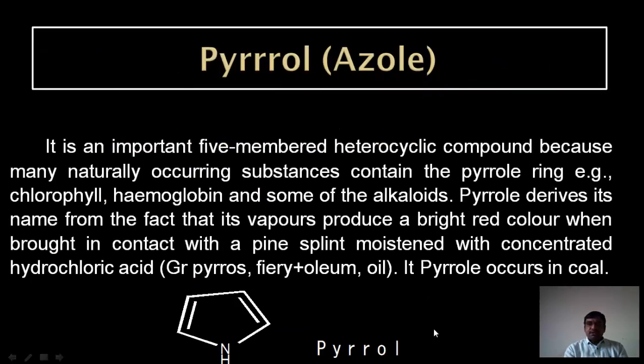The next reaction is of pyrrole. Pyrrole, its IUPAC name is azole. It is an important 5-membered heterocyclic compound because many naturally occurring substances contain the pyrrole ring. What are the naturally occurring compounds? Hemoglobin in the blood, chlorophyll in the plant leaves. Its IUPAC name is azole.